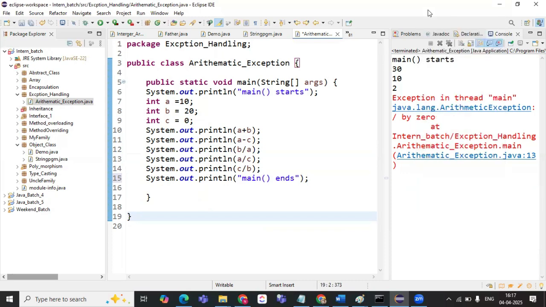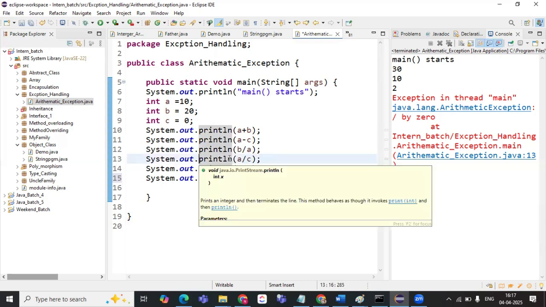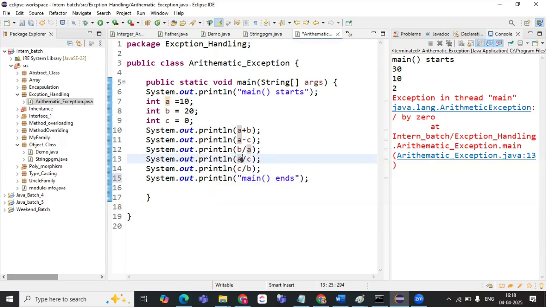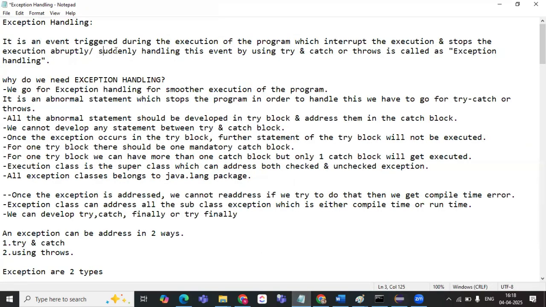The controller will execute the program up to this statement. It is printing 2 also. After that, when the controller reads this line, it could not understand it. So the execution stops here. That is what an exception means. It is an event triggered during the execution, an abnormal statement which will stop the execution abruptly. So that is called an exception.